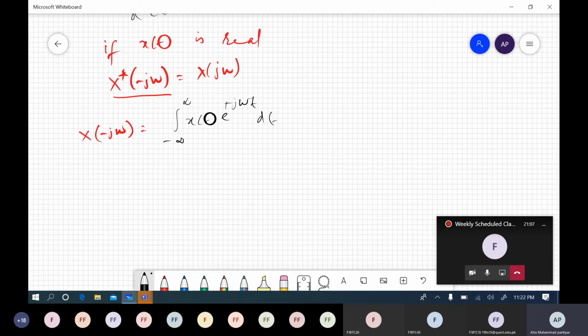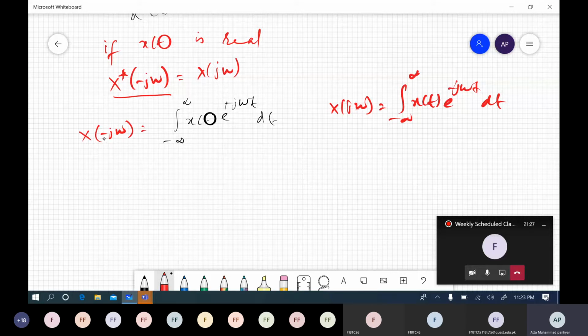So minus minus is plus, because the original Fourier transform equation is from minus infinity to infinity x of t e to the power minus j omega t dt. But now if we put omega equal to minus omega, then this would be x of minus omega, and this exponent must be positive, right?